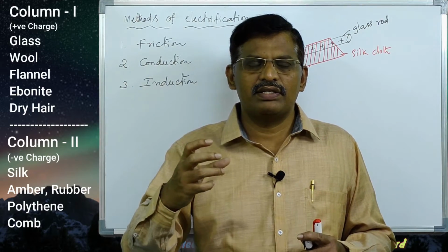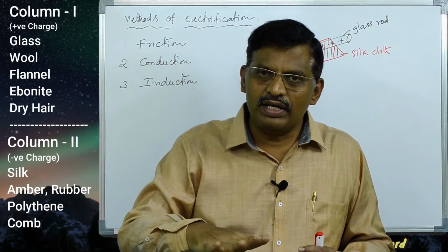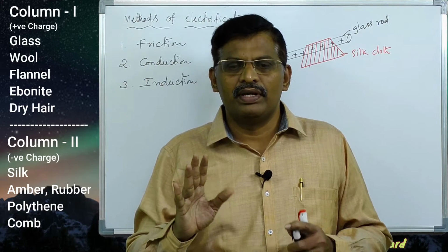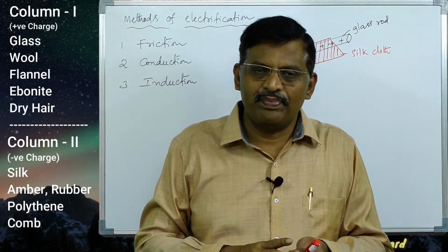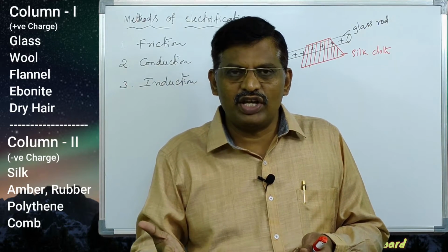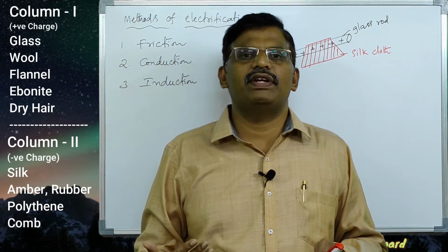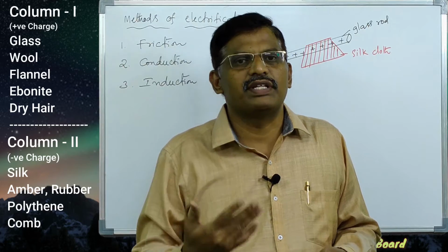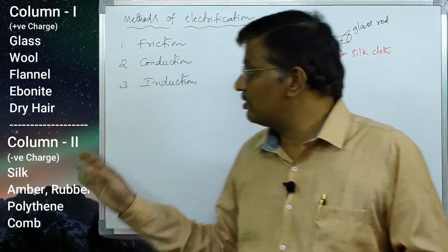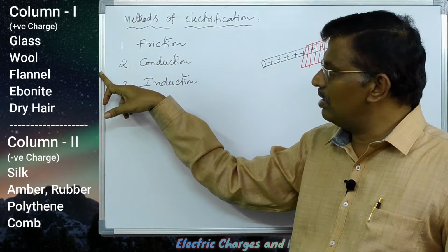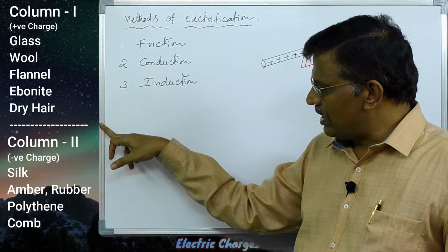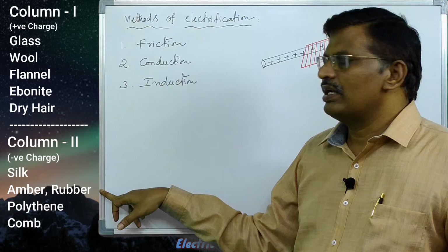The materials which have lower electron affinity lose electrons, which means they usually become positively charged. So observe the list once again here: these materials will become positively charged and these materials will become negatively charged.